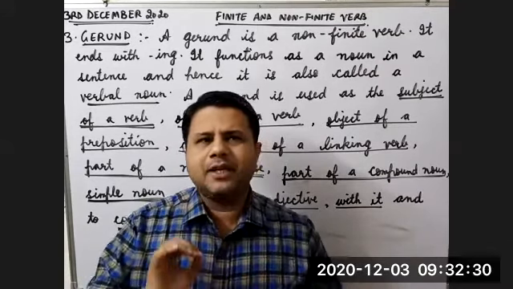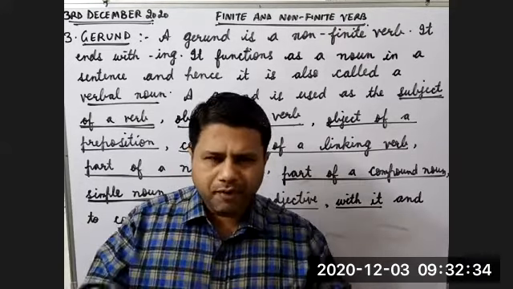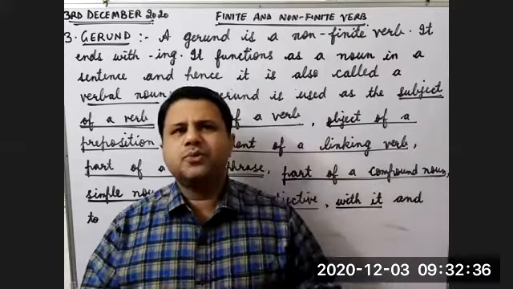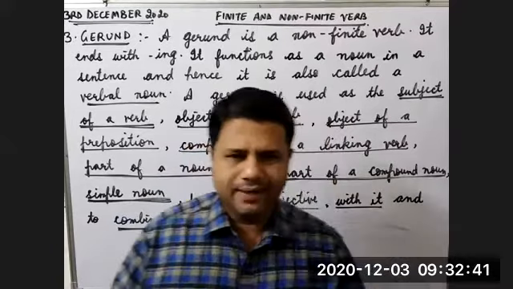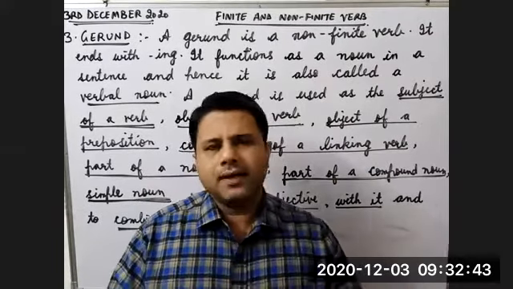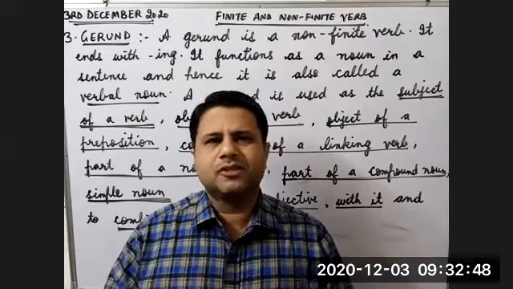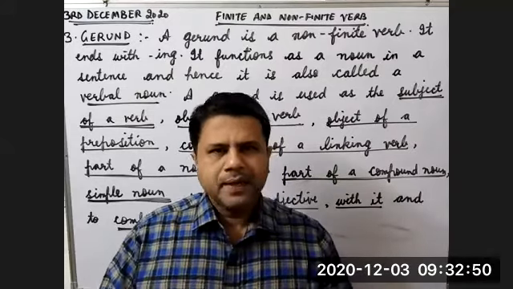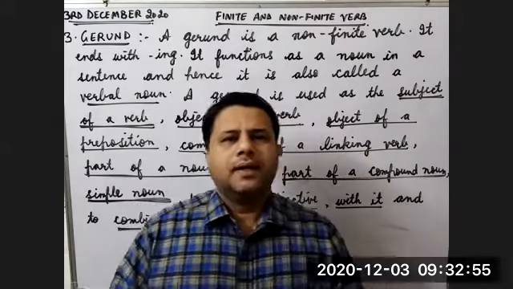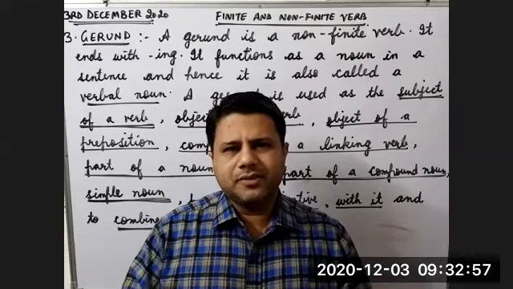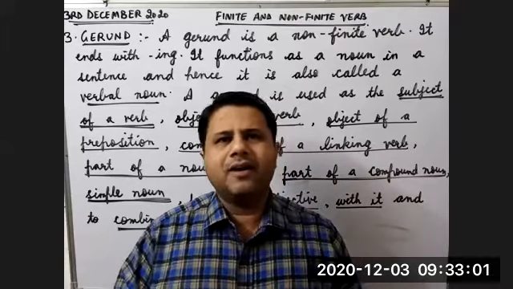Children, the ing form of a verb, when it is used as a noun in a sentence, it is called a gerund. Now, some people can ask me, we have done present participle, that is also the ing form of the verb. Then when we do continuous tense, then also we are using the ing form of the verb. Children, I will tell you the difference also at the end of this topic.